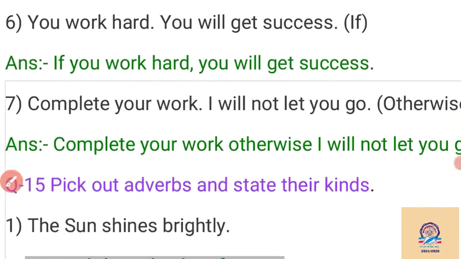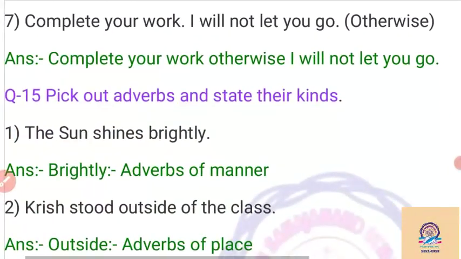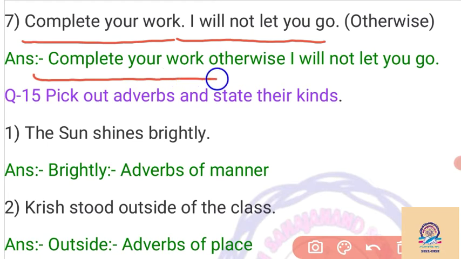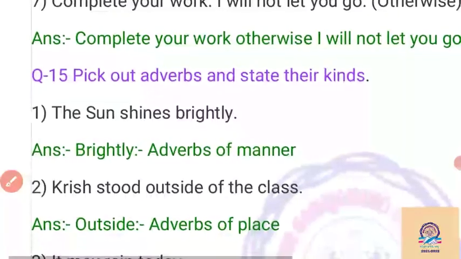Then the seventh example: complete your work, I will not let you go. So otherwise, that is also a condition here. Complete your work first, otherwise I will not let you go. If you don't complete your work, it means complete your work, otherwise I will not let you go here. So first you complete your work, then after that I will let you go. So that is also a condition here.